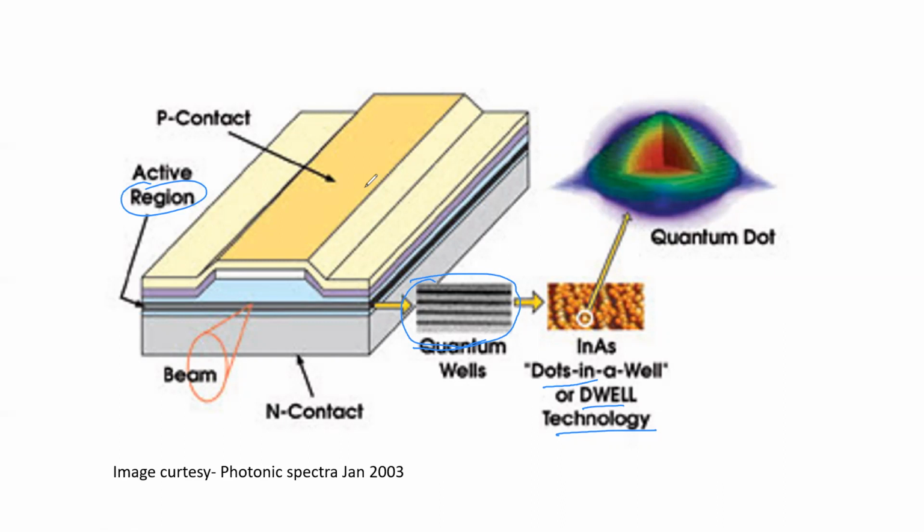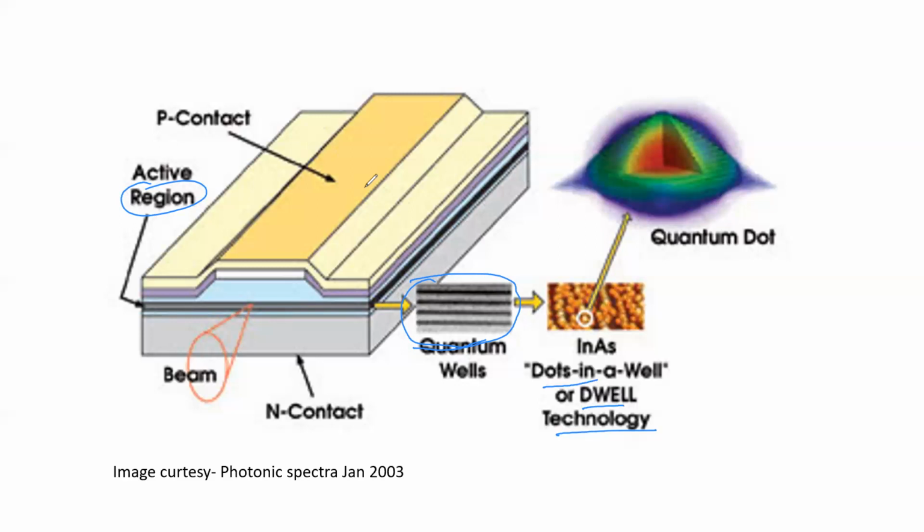There is another example called quantum IR detectors. Simply quantum well lasers are also available.